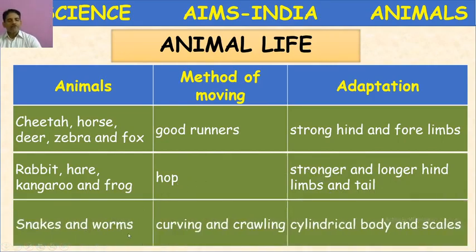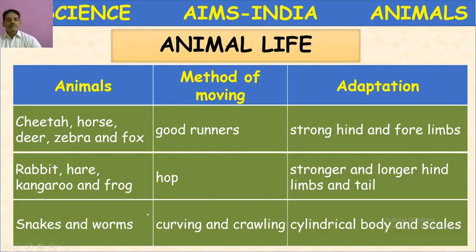Next, snakes and worms. Snakes possess scales, and there are no limbs in snakes and worms. But they move. The movement is called curving and crawling, or slithering. Their cylindrical body and scales help them to perform curving and crawling.